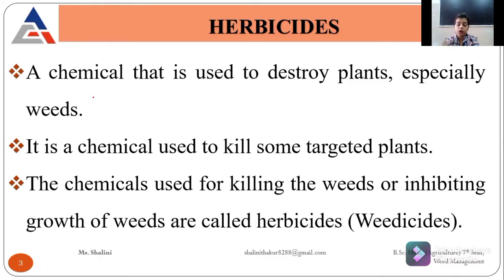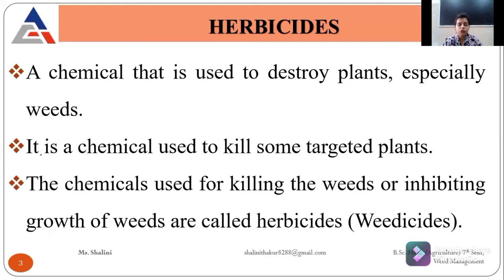Herbicides are those chemicals which are applied in our main field to destroy the plants. Another definition is that it is a chemical used to kill some targeted plants. It means if we want to kill weeds, not the crops, we just use herbicides.